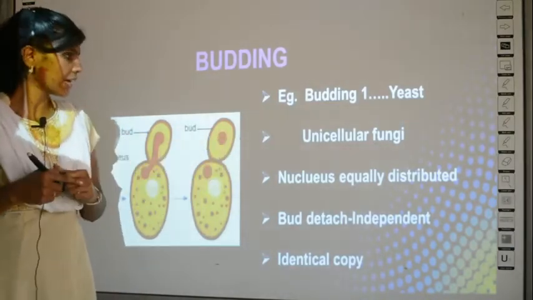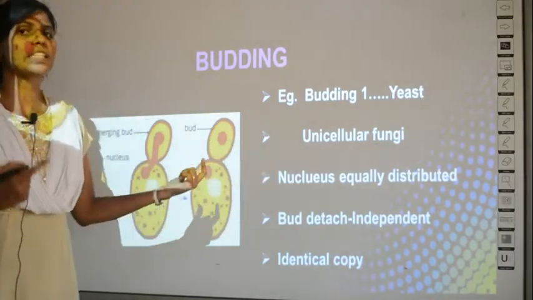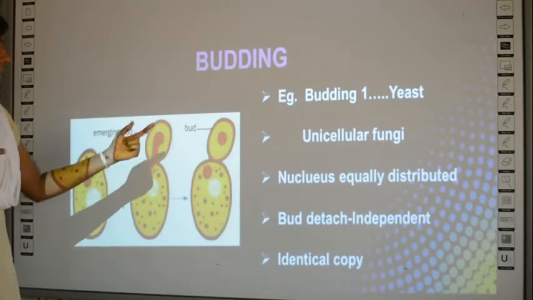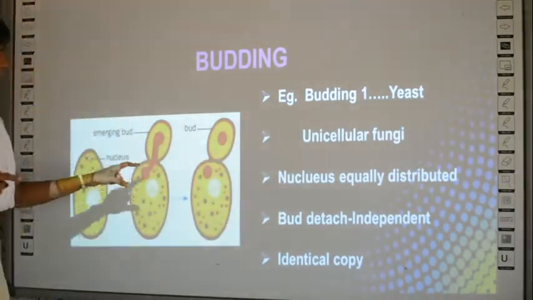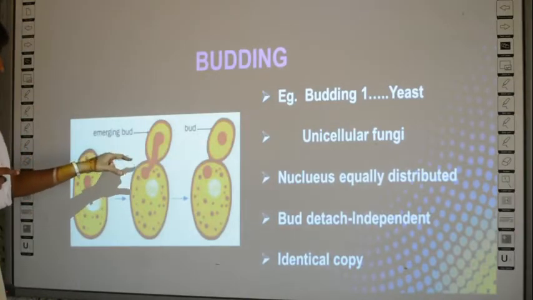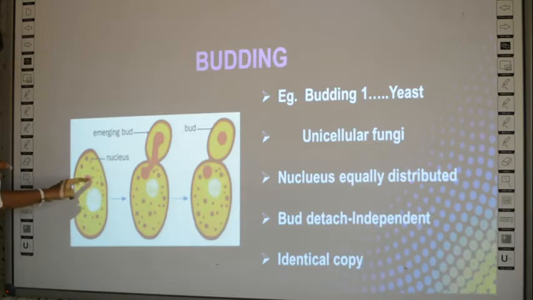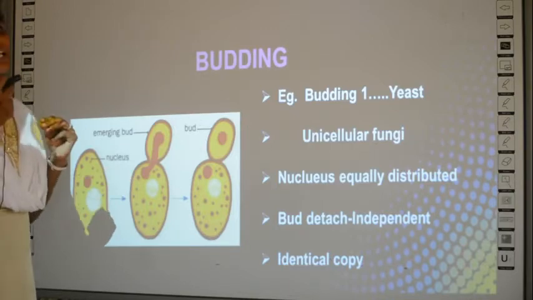So it is a unicellular fungi, and what this fungi does for multiplication, when it starts its multiplication or reproduction, the first step is the nucleus is equally distributed. See, a small bud starts forming, and the first step is the nucleus. Where is the nucleus here? This red color big circle is the nucleus of the parent cell, and this nucleus is divided equally.